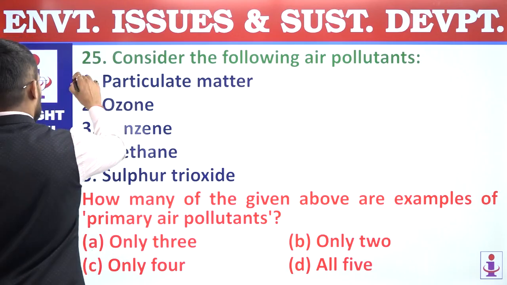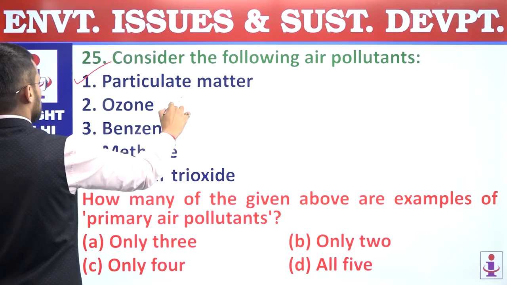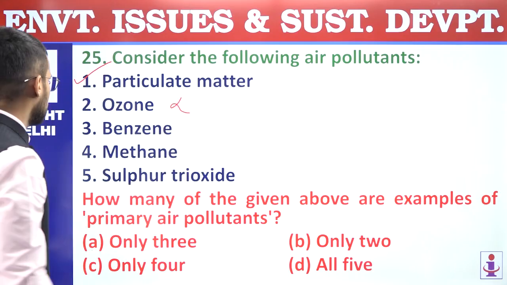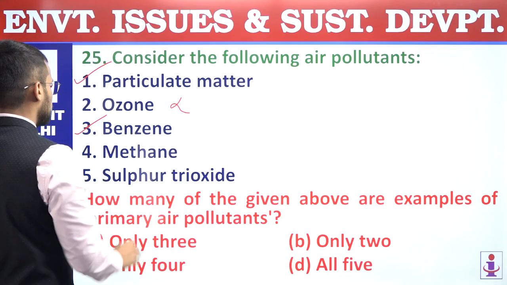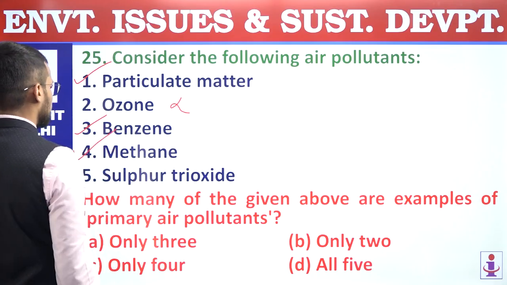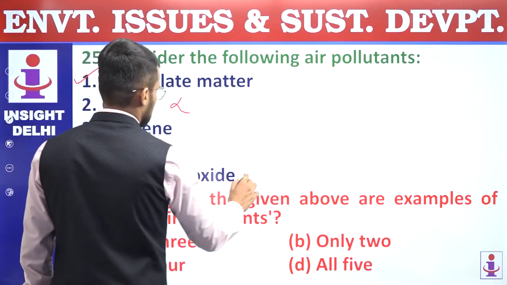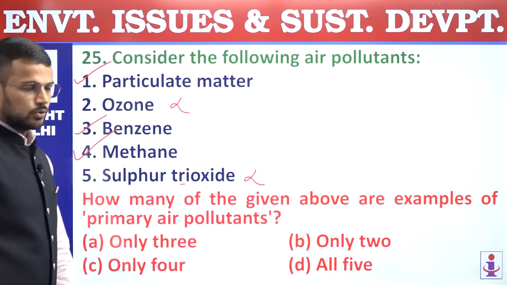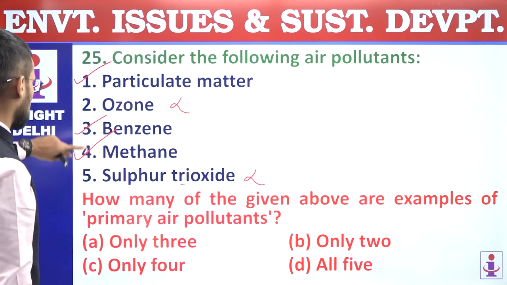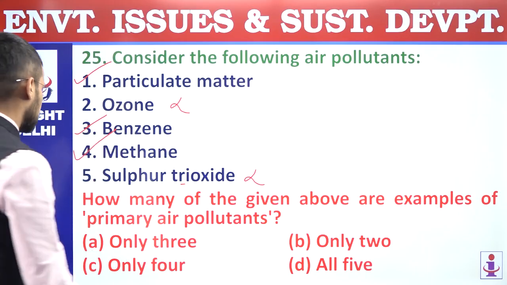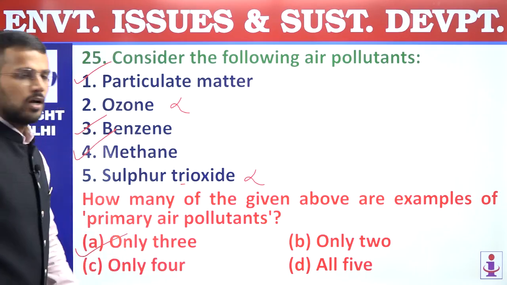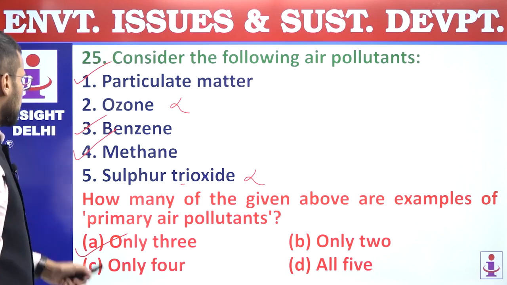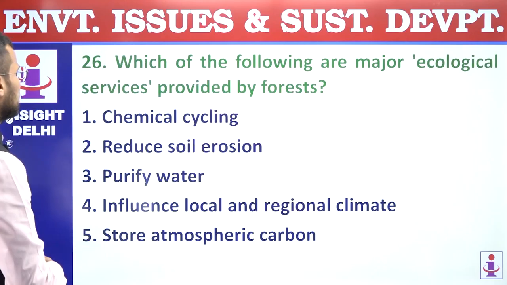So particulate matters are primary air pollutants. Ozone is not a primary air pollutant. Benzene is a primary air pollutant. Even methane is a primary air pollutant. Sulfur trioxide is not a primary air pollutant. Only first, third and fourth, that means only 3 are primary pollutants, and hence answer is A, only 3. 25, answer is A.